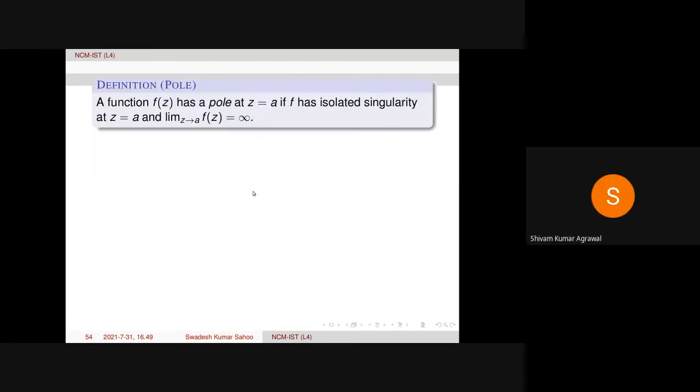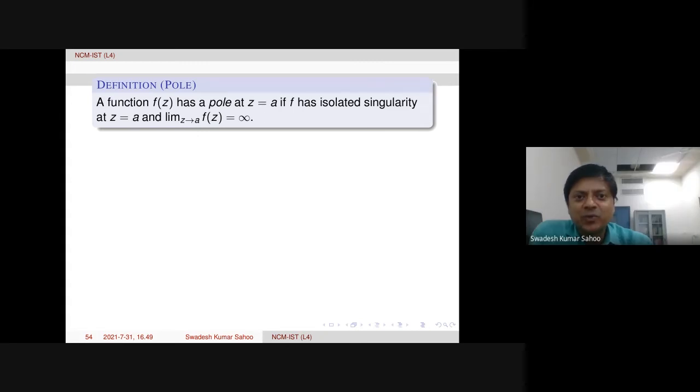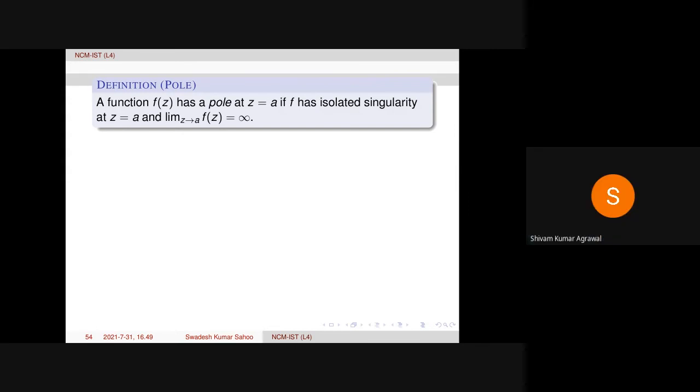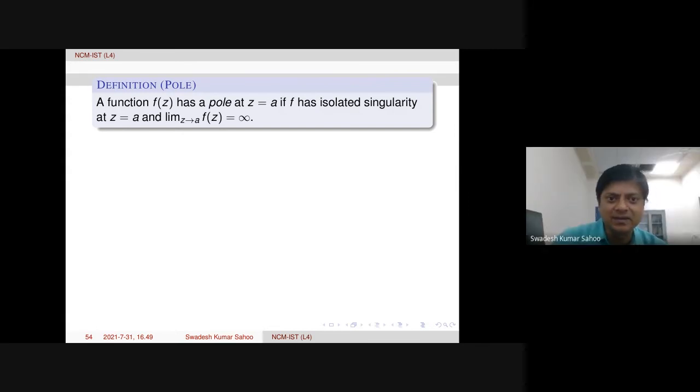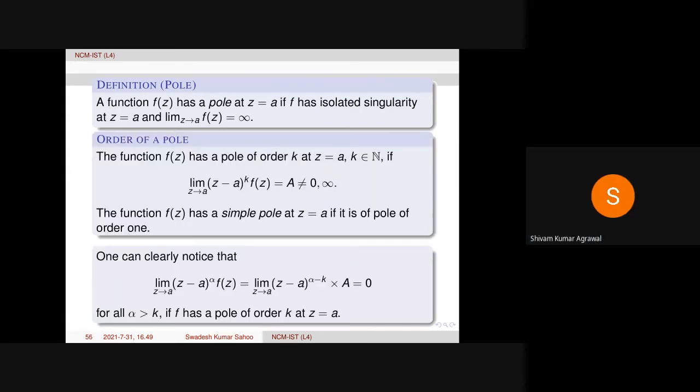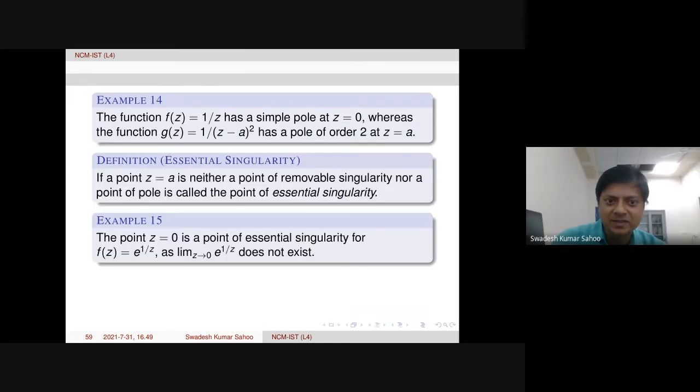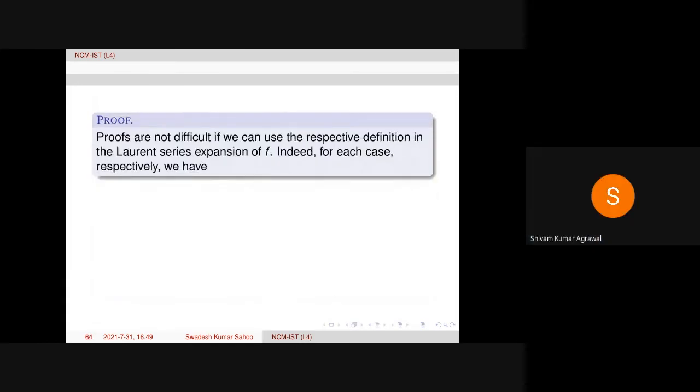Okay. A function f of z is a pole if limit is infinity. Okay. So, sir, there I think it should be the limit does not exist. Let me see once again.